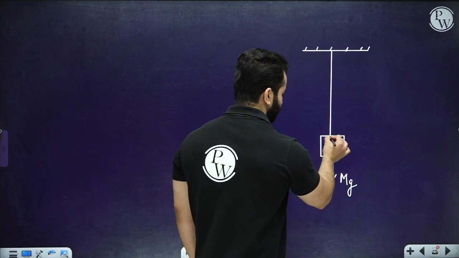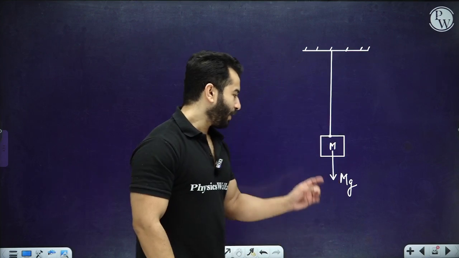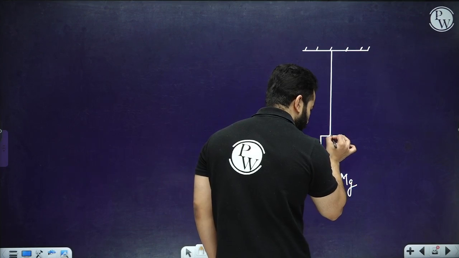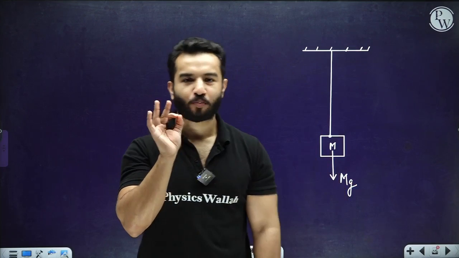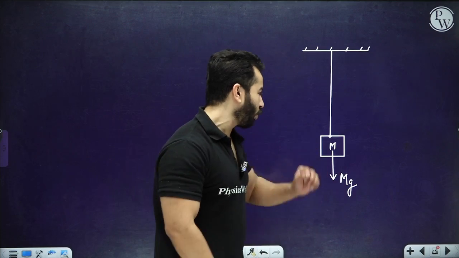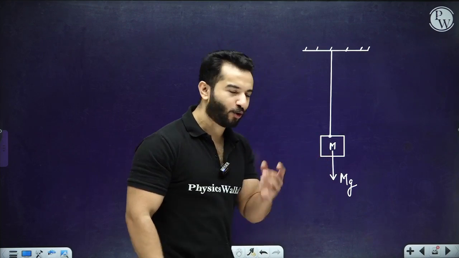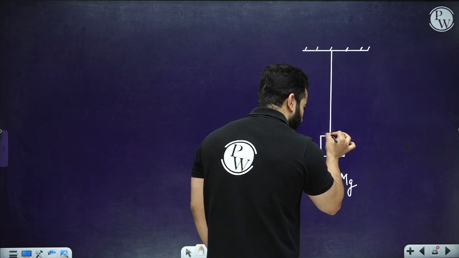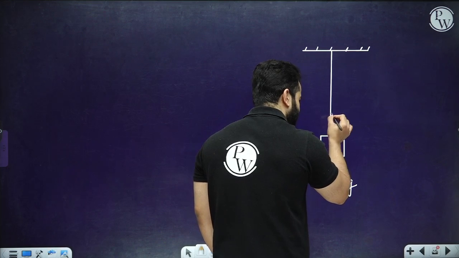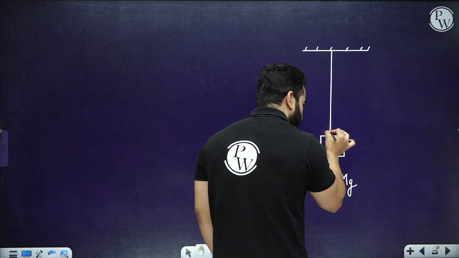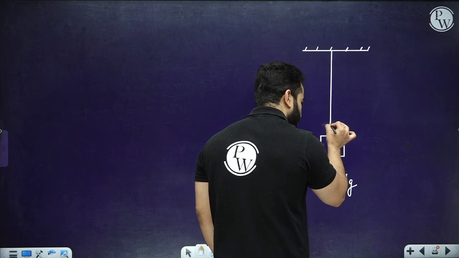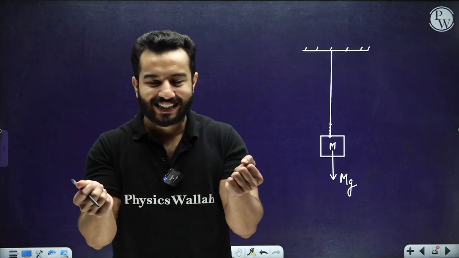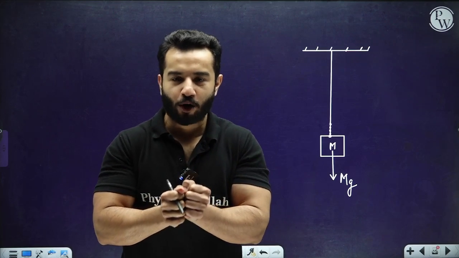And because of this force, the endmost particle is attached with the block also, right? This particle will also feel that force mg. And because we have got infinitely many adjacent particles, one particle over here, another particle over here, and every particle is holding its adjacent particles with intermolecular force, right?